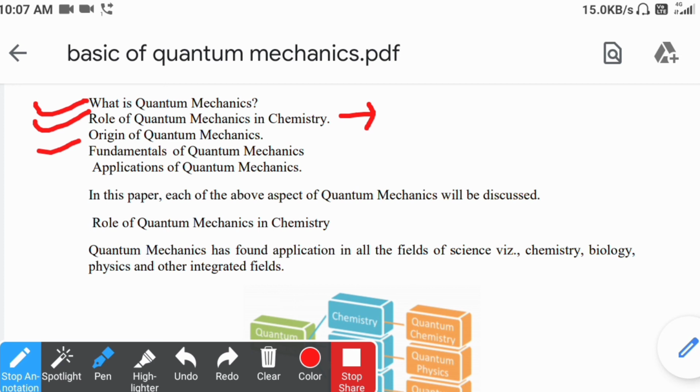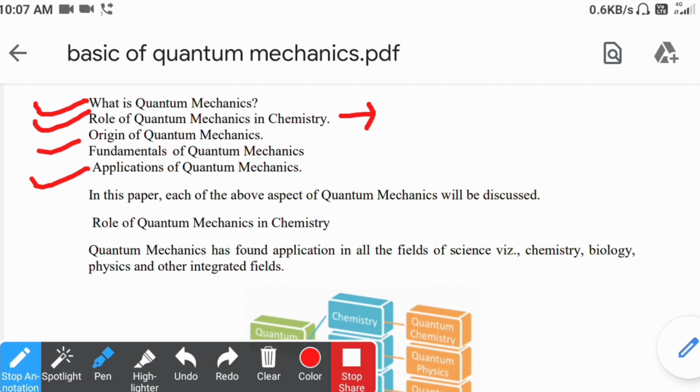We'll study those postulates one by one, and the last part will be the application of quantum mechanics to systems like the 1D, 2D and 3D box, the simple harmonic oscillator, and the hydrogen atom problem. We will see the various problems applicable to chemical systems.